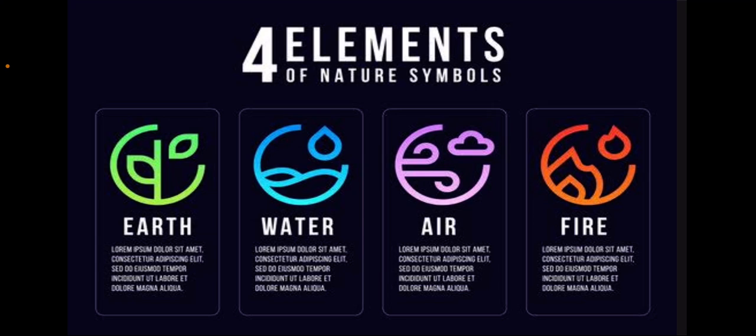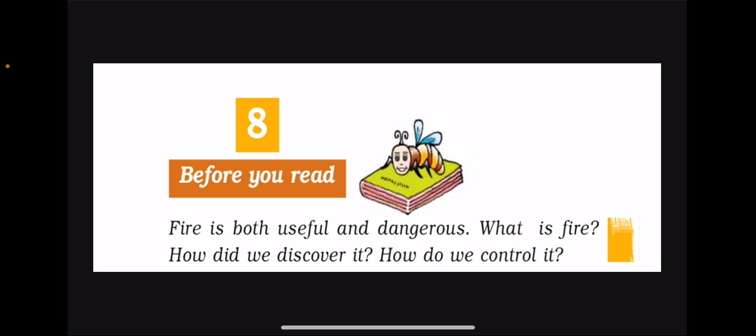So what is fire and how can we control it? What are the advantages and disadvantages of fire? Before we read, fire is both useful and dangerous. How? Can you think of some answers? Secondly, what is fire? How did we discover it? Discover means when was the first time we saw fire? How should we control fire? So these are some of the questions here.